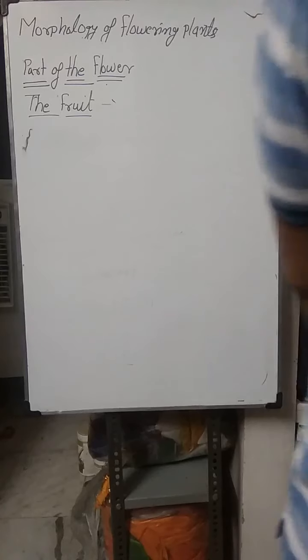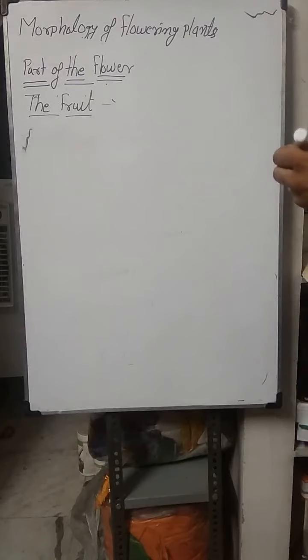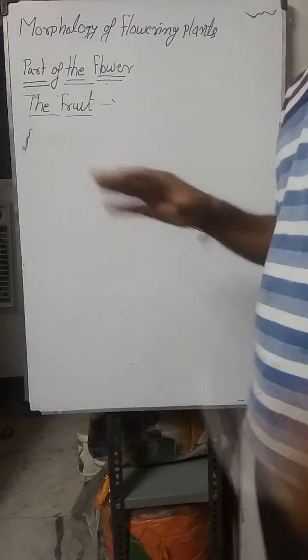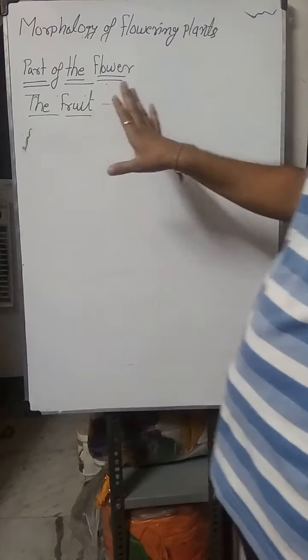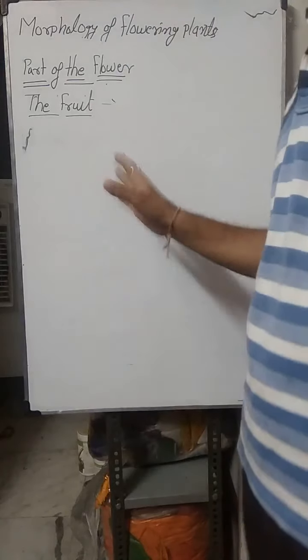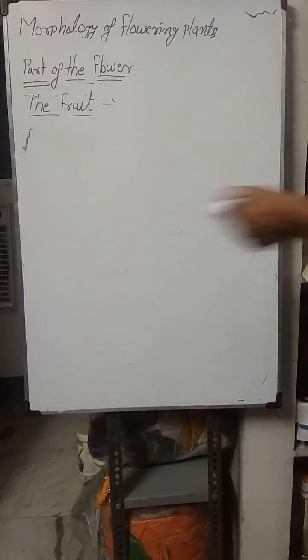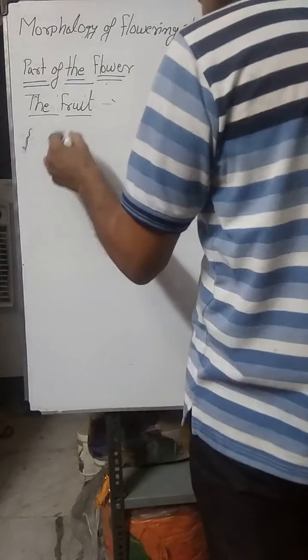Next is fruit. Fruit is the characteristic feature of the flowering plants. It is the main feature of the flowering plants that contain fruit and seed. Otherwise, non-flowering plants do not contain fruits, and the fruit is developed from a ripened ovary.